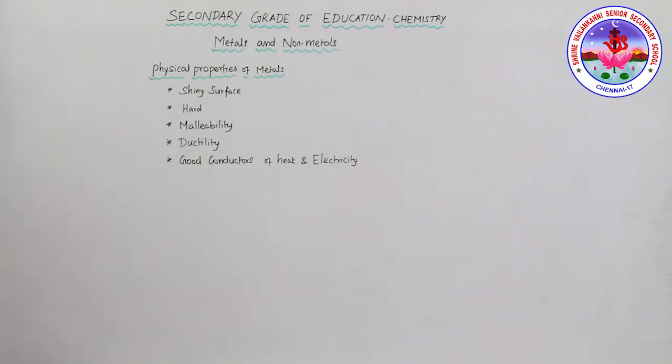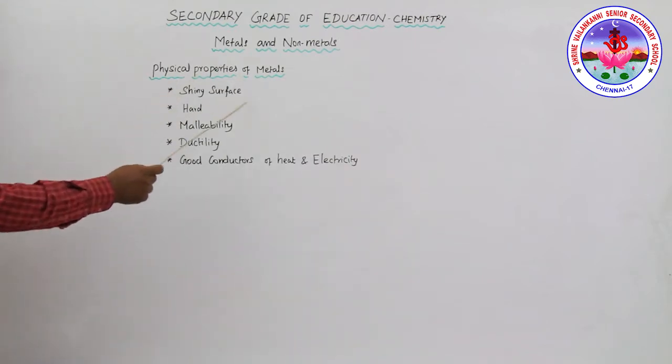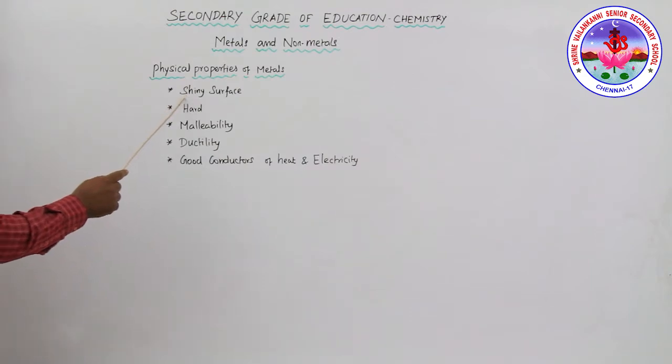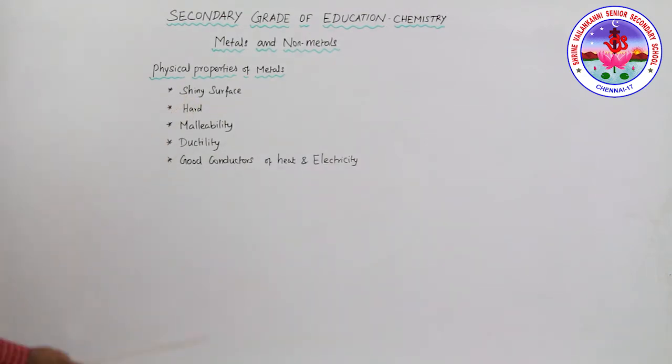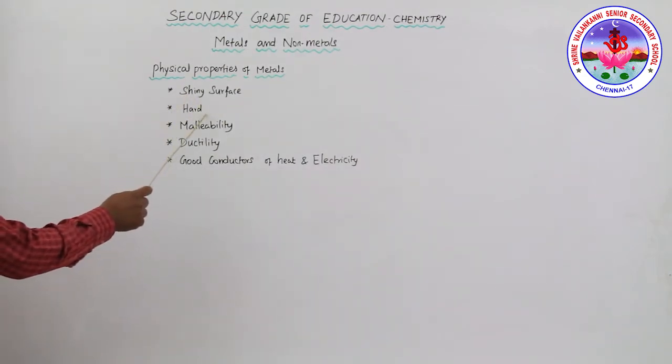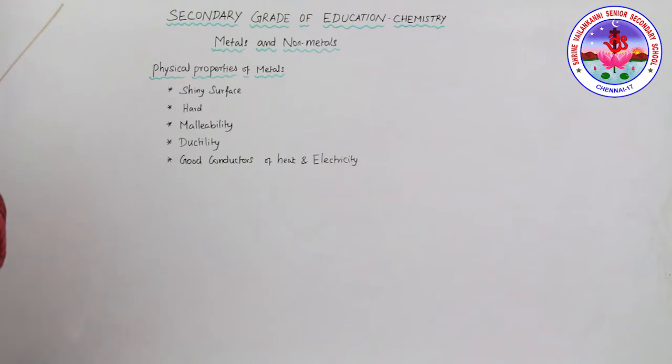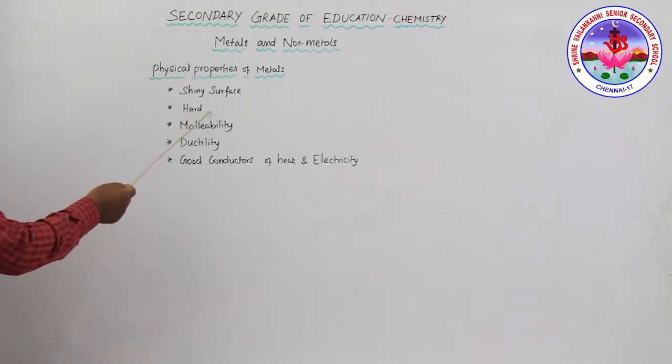First, the physical properties of metals. Metals have a shiny surface, and they are obtained in the free state. Usually they look shiny and are very hard, though this varies from metal to metal. Some metals are very hard, and some have less hardness.